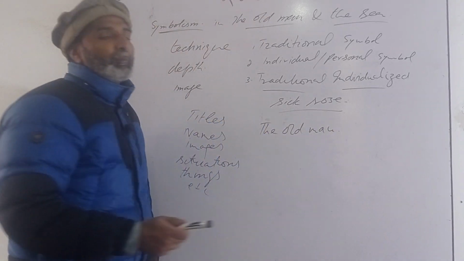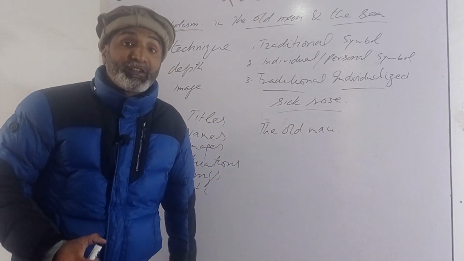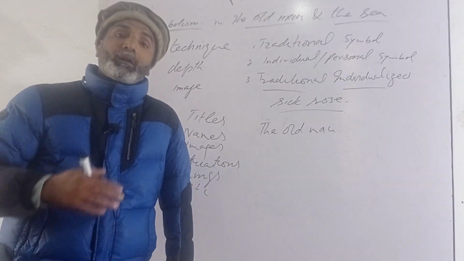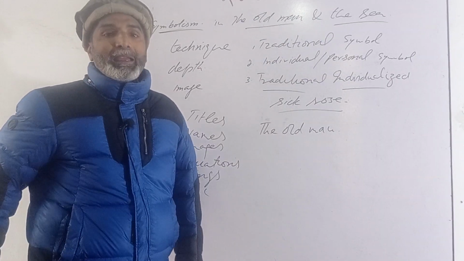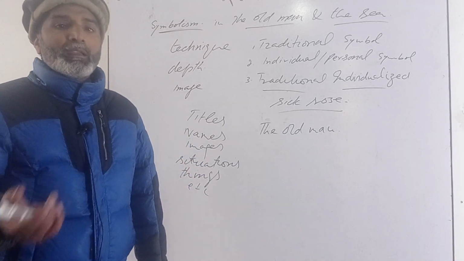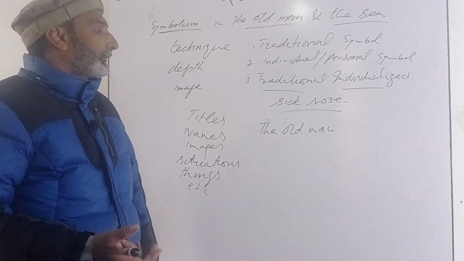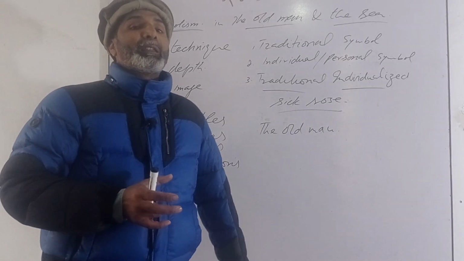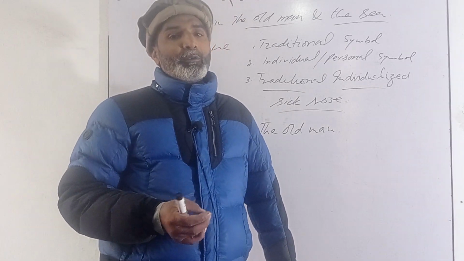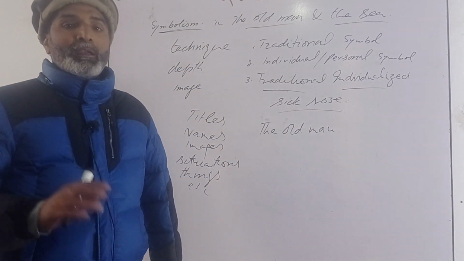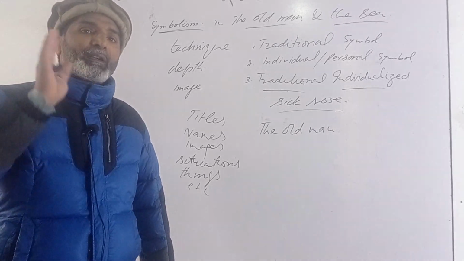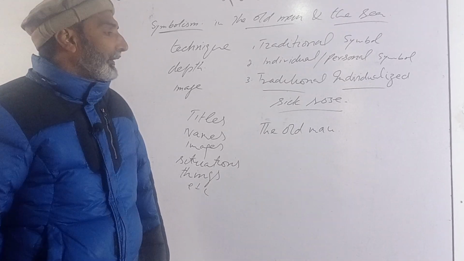The old man is representative of man in general. Man is experienced, he has to struggle and struggle hard in order to survive in this life, in order to achieve his target, in order to reach his destination. On the way, he faces many difficulties. He fails to catch any fish for 84 days and then he works hard. He does not yield, he does not give in. He struggles and struggles till the end of his effort.